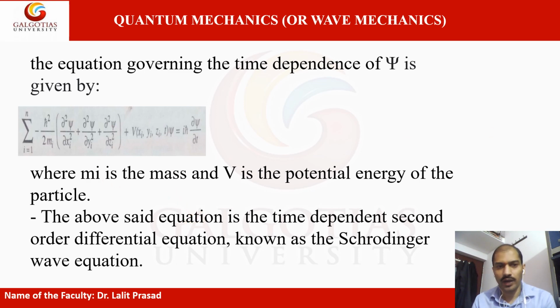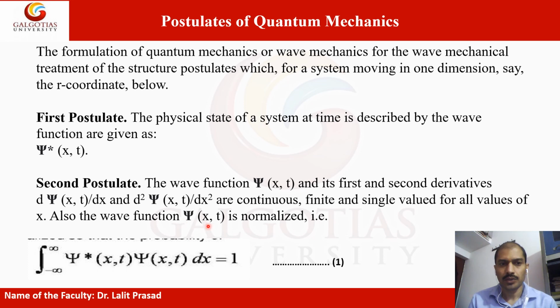So now the postulates of quantum mechanics. What are the postulates? There are a total of 6 postulates given in quantum mechanics. The formulation of quantum mechanics or wave mechanics, for the wave mechanical treatment of the structure, has postulates for a system moving in 1D. Starting with the first postulate.